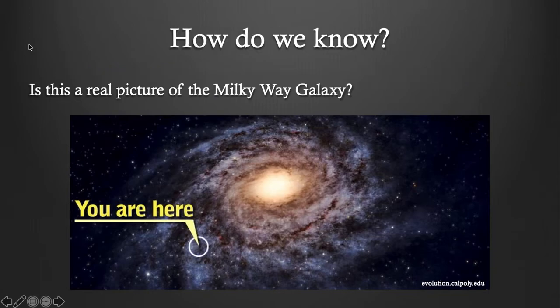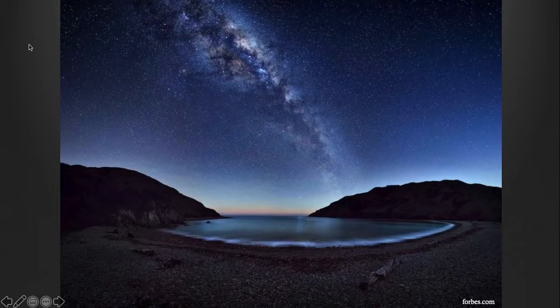But how do we know? Is this a real picture of the Milky Way galaxy? No, it's not. There are real pictures of galaxies, and this might be a real picture of a galaxy, but nobody, no person, no camera, no human-made object has been outside of the Milky Way, which would be required to take a picture like this from a distance. So we are inside the Milky Way, and we'll always be inside the Milky Way, so we'll never see it from the outside. But we do have evidence of its shape.